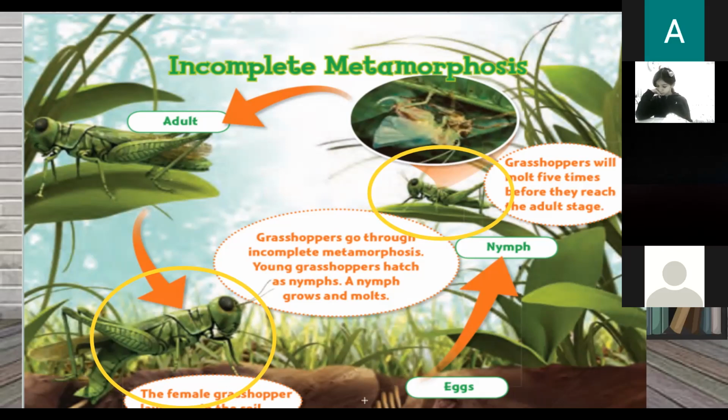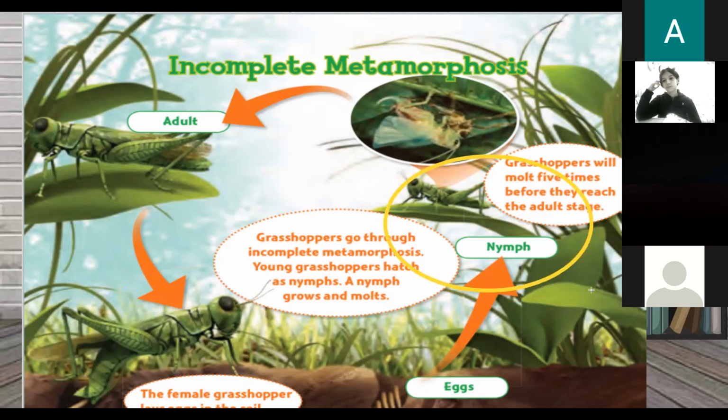This is the most important information. I want you to tell me what hatches from the grasshopper egg. Something we call a nymph. Yes. And the nymph doesn't look like the adult. Do you know why?